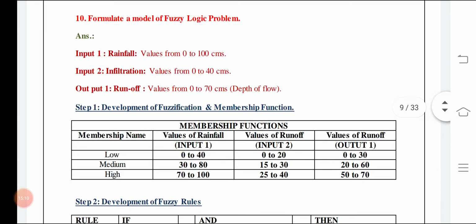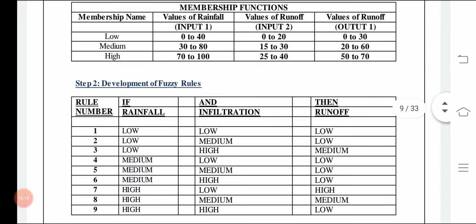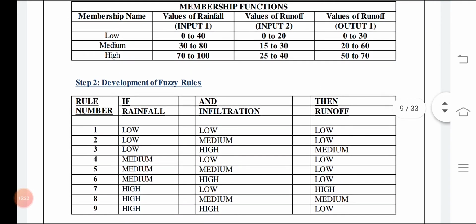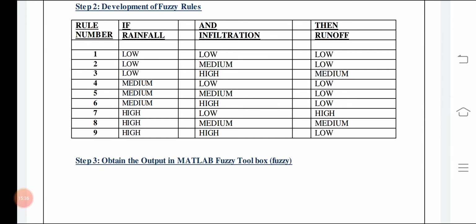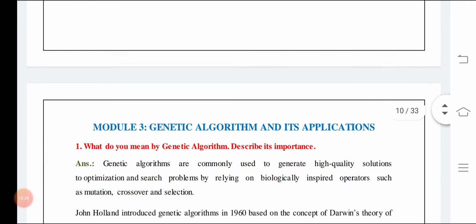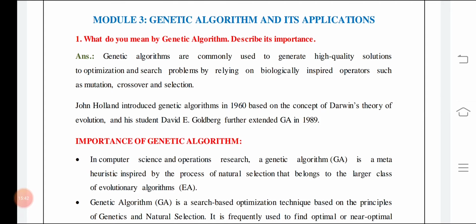Now here is one example to formulate a fuzzy logic based problem. We will discuss it in the lab hours, and after the mid semester in detail, how the rules are formed. Here you can see the membership functions low, medium, high have been given to input 1, input 2 and the output 1, and the rule base has been developed. So if you understand these three tables, these two steps, and then finally the third step, then you will be able to get the answer. We will also discuss it in detail in the tutorial sessions. You can see YouTube videos and webinar videos regarding this as well.